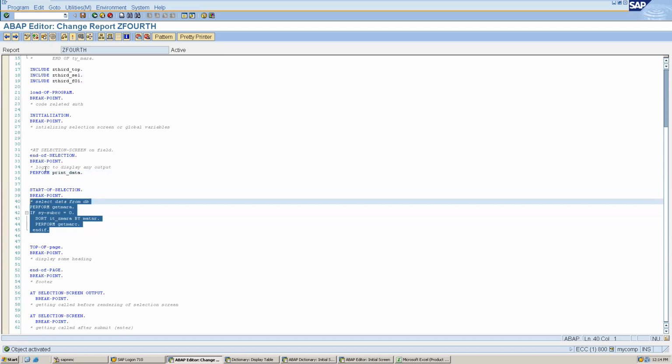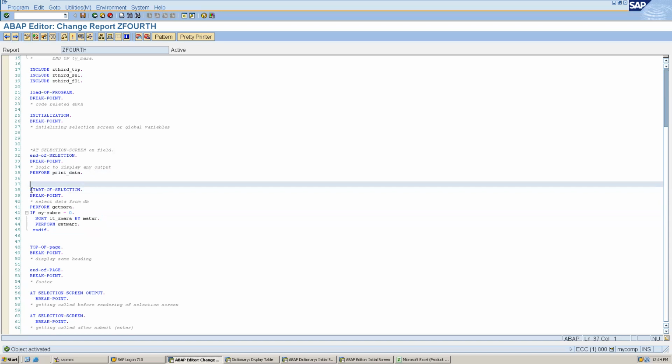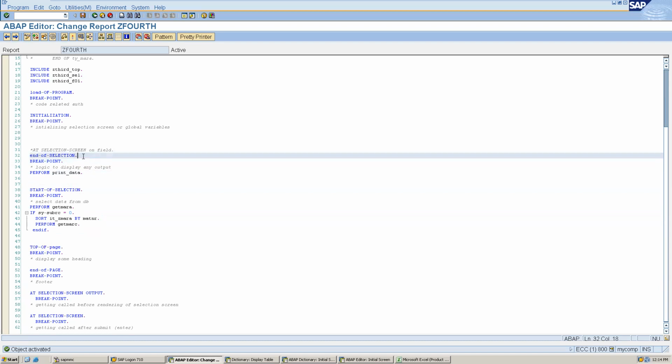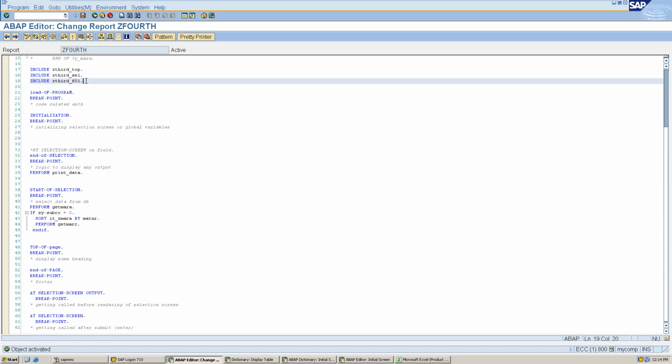But here you can see we are printing the data before this. But when we execute this program, first it will call start of selection, and once it gets a new event, then it will call end of selection. And when you have created the include, you copied the earlier report program in that include.